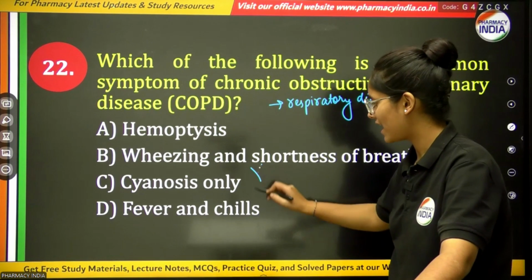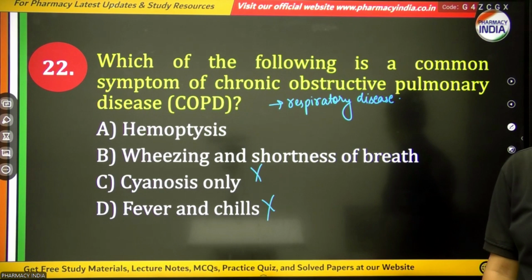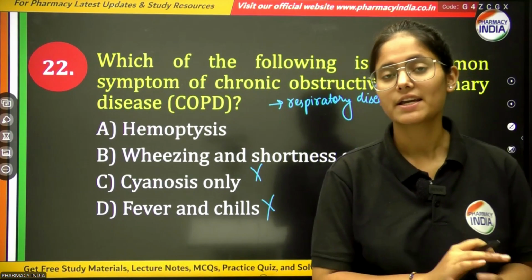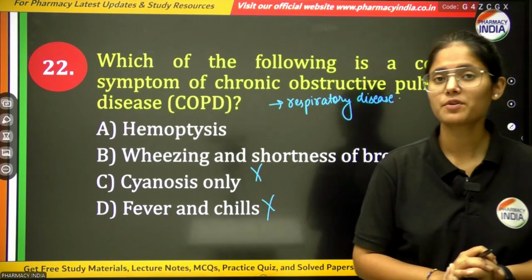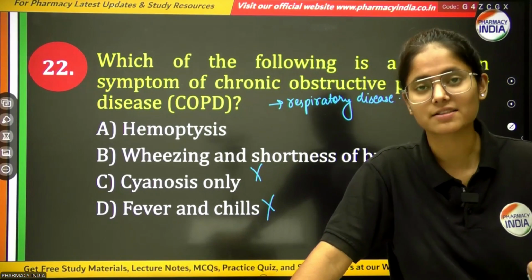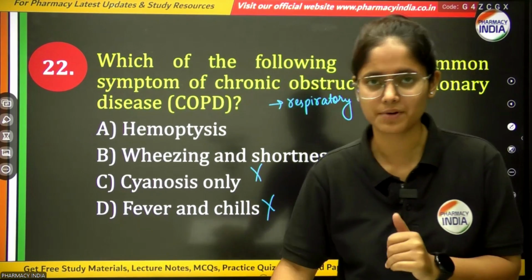Cyanosis and fever and chills are not symptoms of COPD. The correct option will be wheezing and shortness of breath. A person suffering from COPD produces a wheezing sound when breathing and also has shortness of breath.